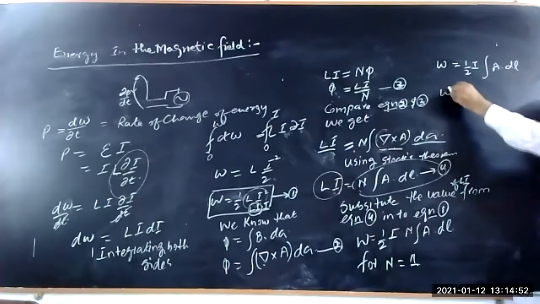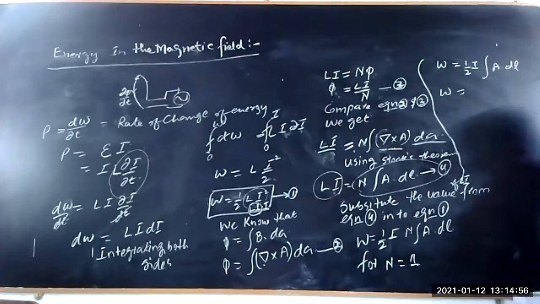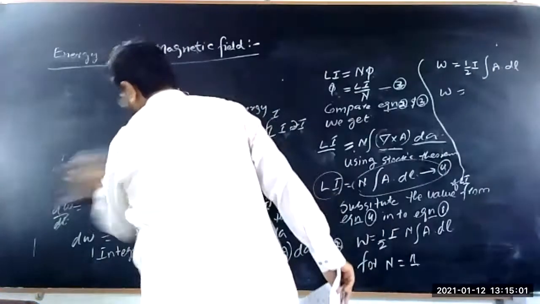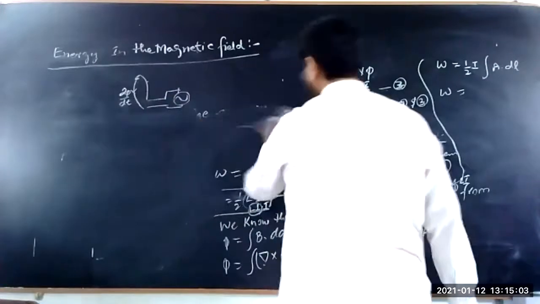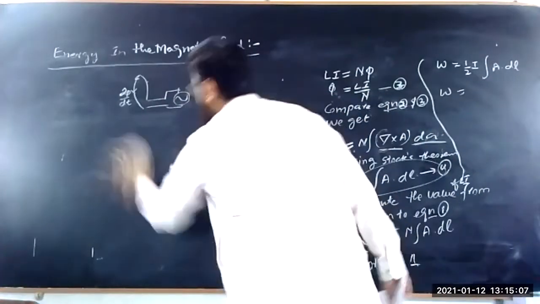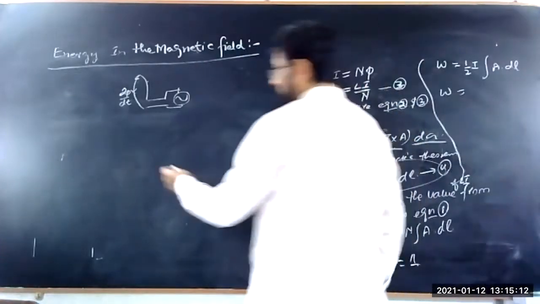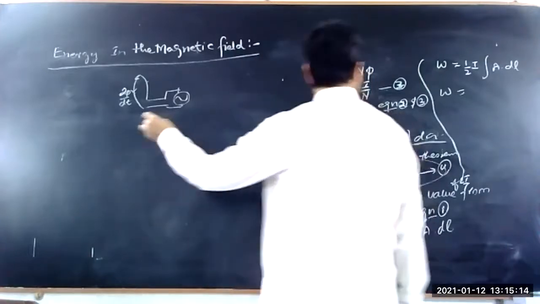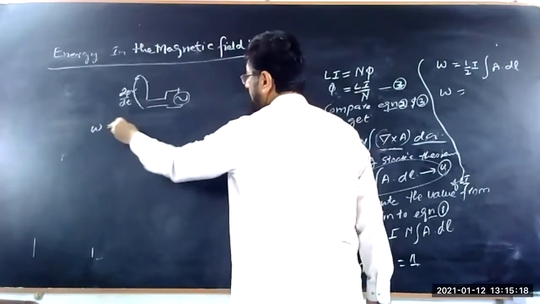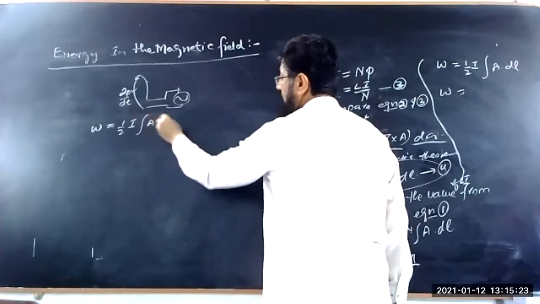So here W is equal to 1 upon 2 I into A dot dl.